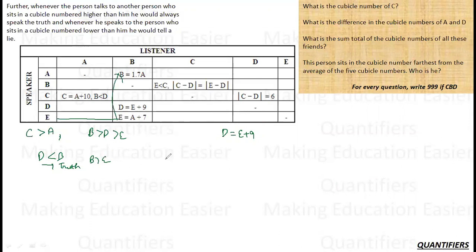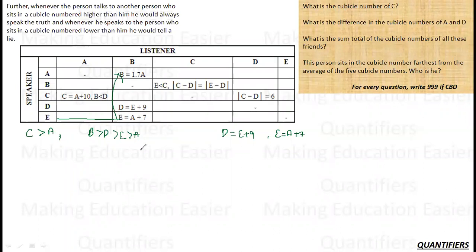What did E say? E said that I am greater than A by 7, which means E is greater than A, and this statement is also true. So let me remove this. So this is what I have till now. Okay, so this is all the things that I had till now.